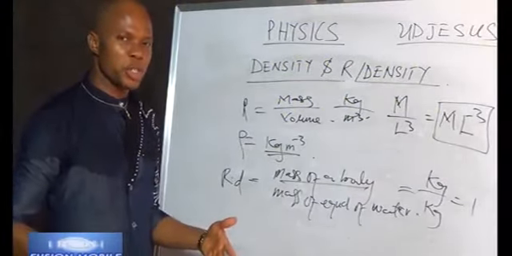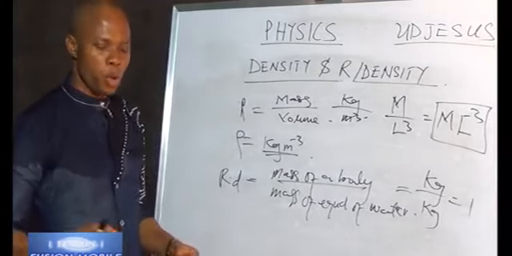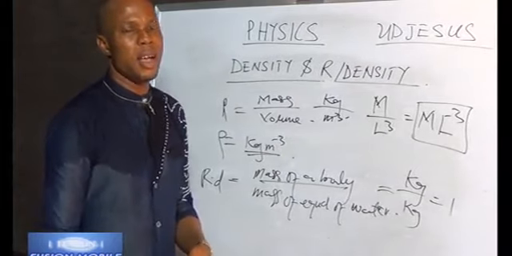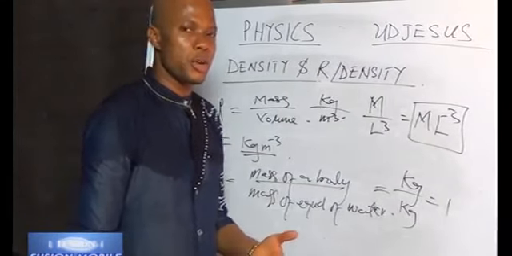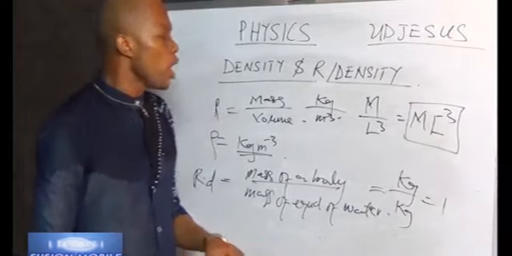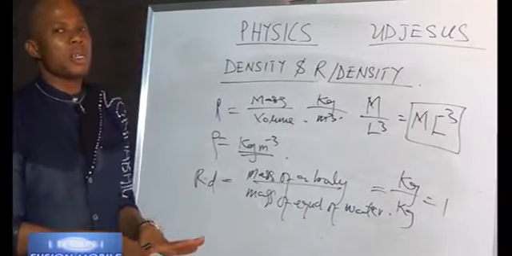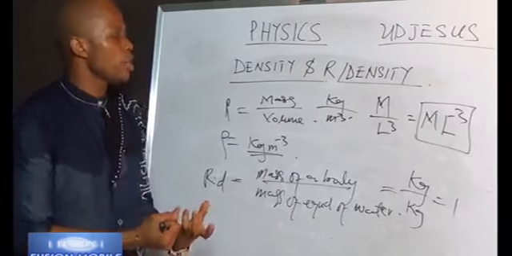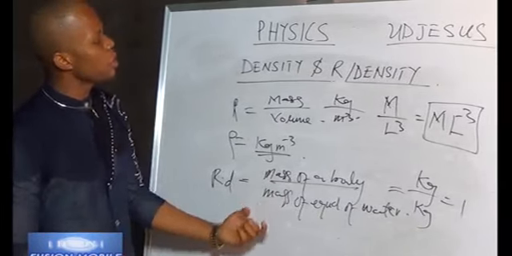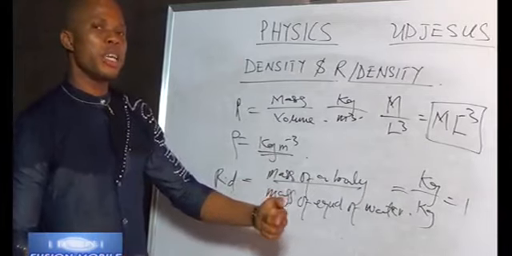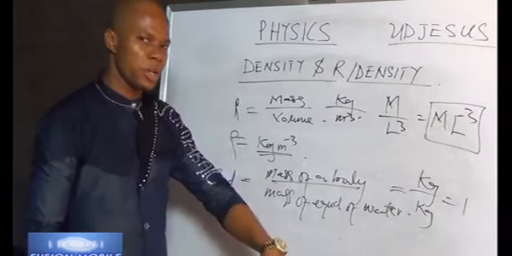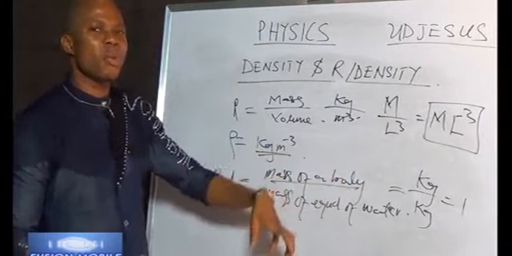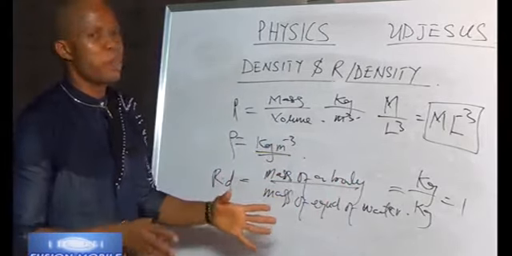If you have been to the stream before to fetch water, when you pick up your water in the stream, you notice that somehow it's weightless. As you are coming out of the stream, you start noticing the weight of the water. So when you are in a fluid, totally or partially, you experience a loss in weight. That loss in weight is called upthrust. And Archimedes states that when a body is wholly or partially immersed in a fluid, it experiences an upthrust, and that upthrust is equal to the weight of the fluid displaced.